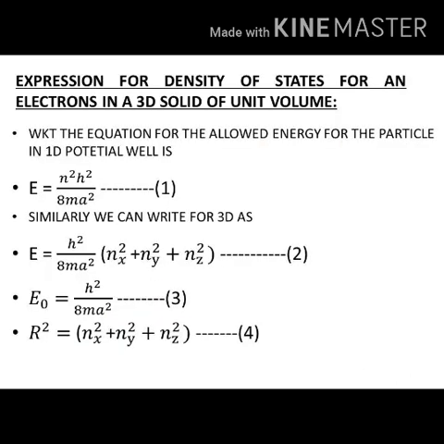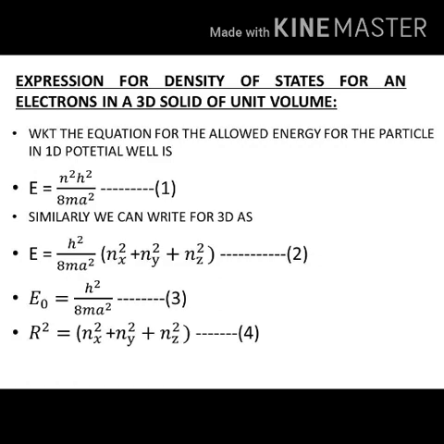Now let us see the expression for density of states, or you may call it the number of allowed energy states for an electron in a three-dimensional solid of unit volume. Here we know the equation: the allowed energy value for a particle in a one-dimensional potential well is given by E equal to n square h square divided by 8 m a square.